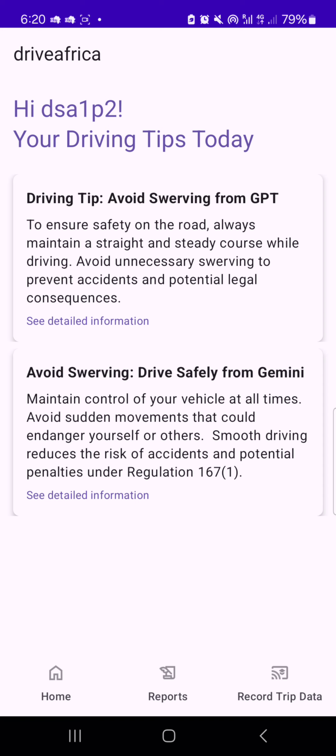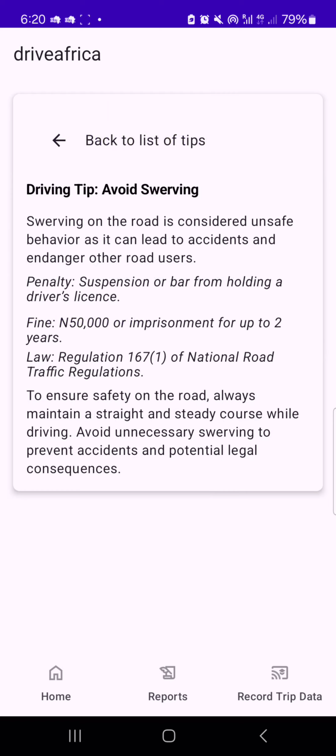If you click on See Details, you will see more, because the app also has knowledge of two things: one is the Nigerian Highway Code, and two is the Nigerian driving regulation law. The app takes all of this information and asks ChatGPT and Gemini to generate tips based on these, so the generated tips are based on the facts of the law. So that's how this works.